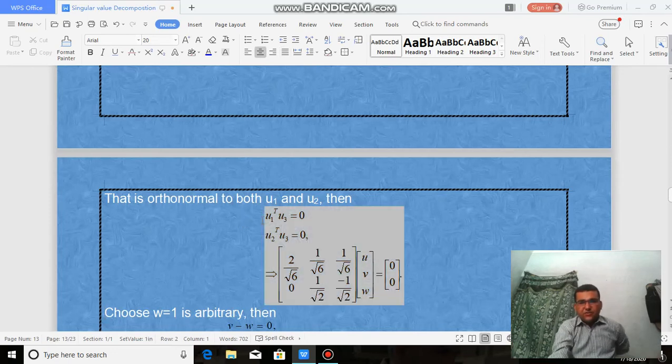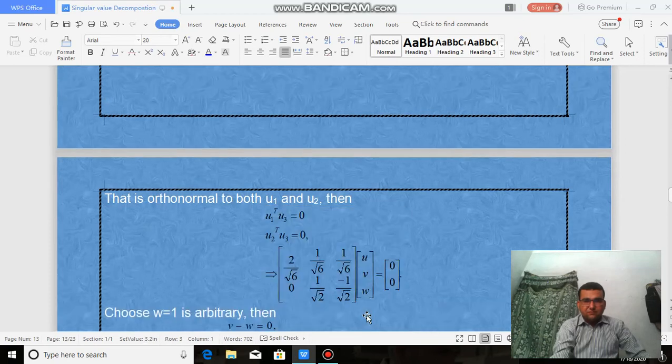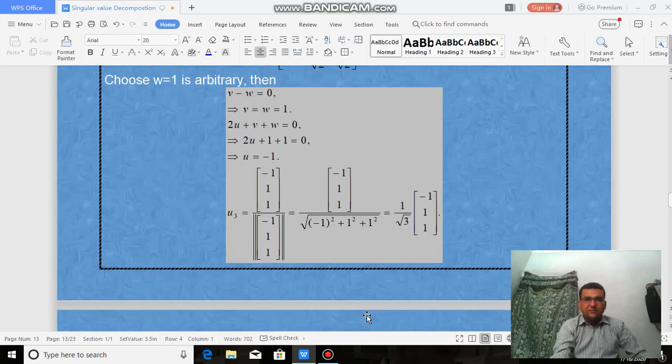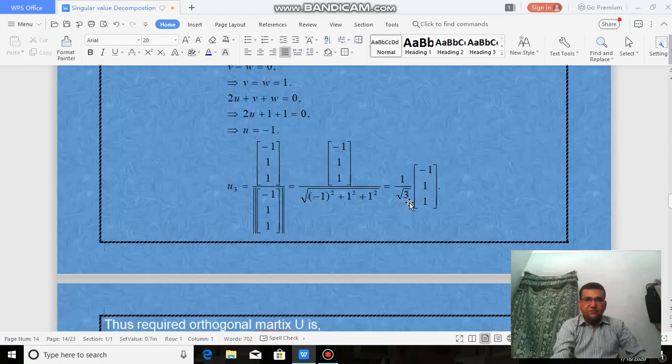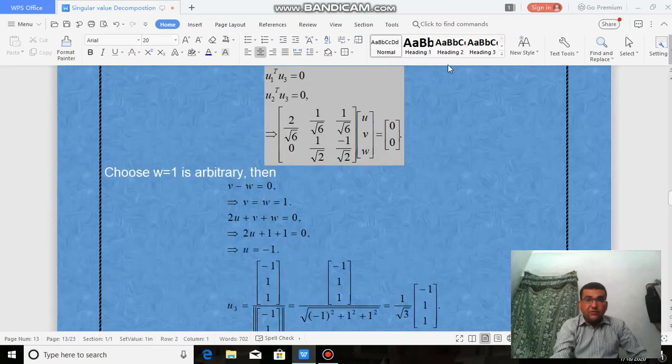For this we have the solution. We know that these columns are orthogonal. So the first column is orthogonal to the second, and the second is also orthogonal to the third one. Then we calculate this matrix. By solving, we have U3 after getting the norm. Then we get U3, which represents the third column of U. How do we follow this one? We solve simultaneously these two equations. Then we will get this equation.